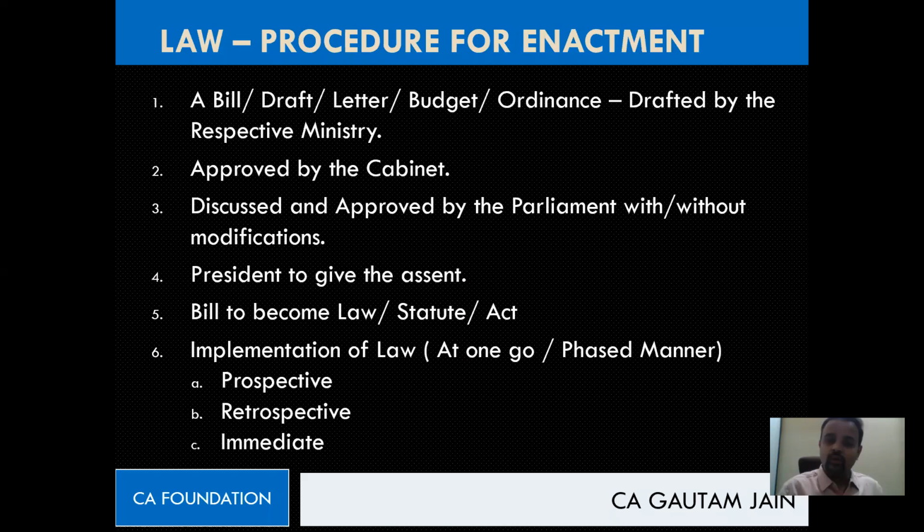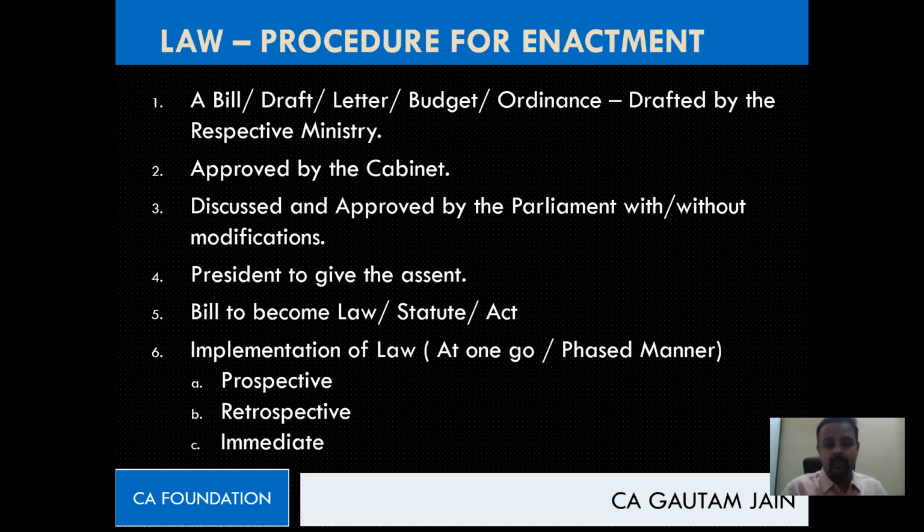Akanksha is facing some problem with respect to sound. Beta, you have to check at your end because others are not facing this. So kindly check at your end. Or use earphones, headphones in case you're not using them. Or if you think you're using them, then maybe remove them and try.